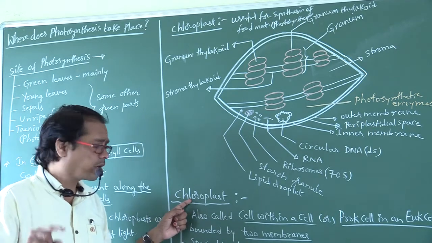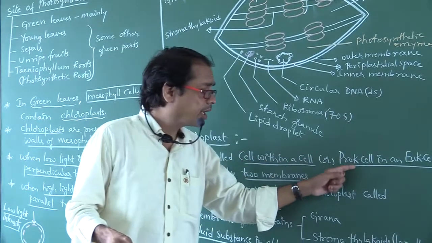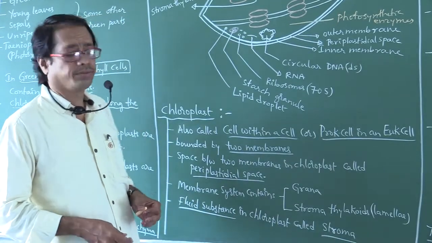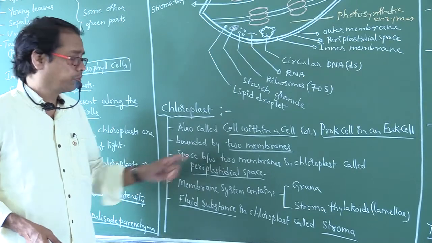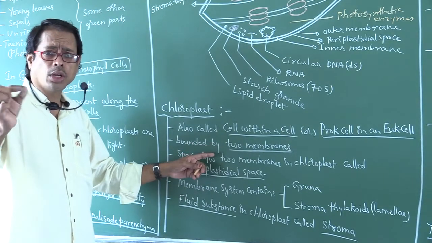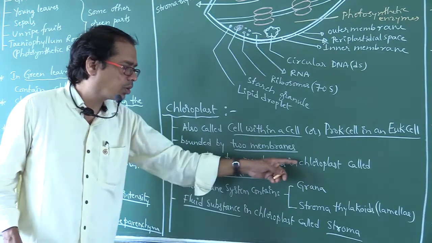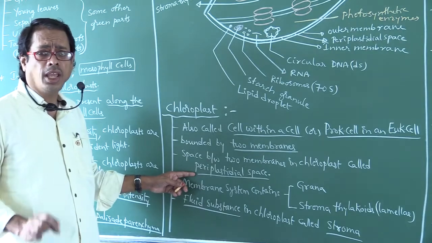Chloroplast is also called a cell within a cell, also called a prokaryotic cell in a eukaryotic cell, bounded by two membranes, outer membrane and inner membrane. The space present between the two membranes in the chloroplast is called periplastidial space.